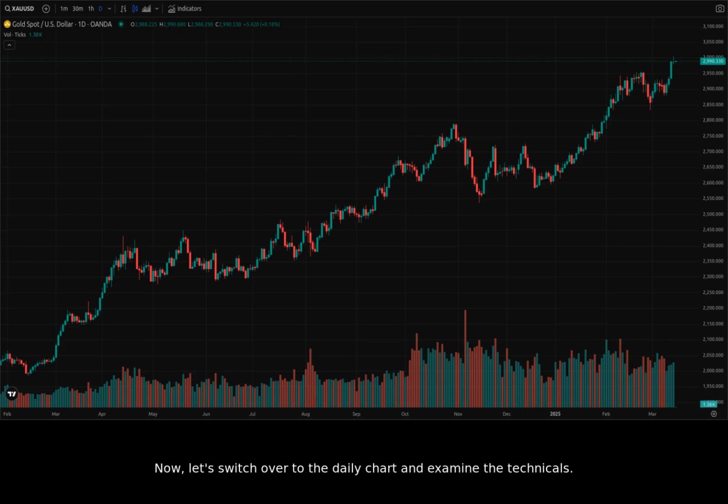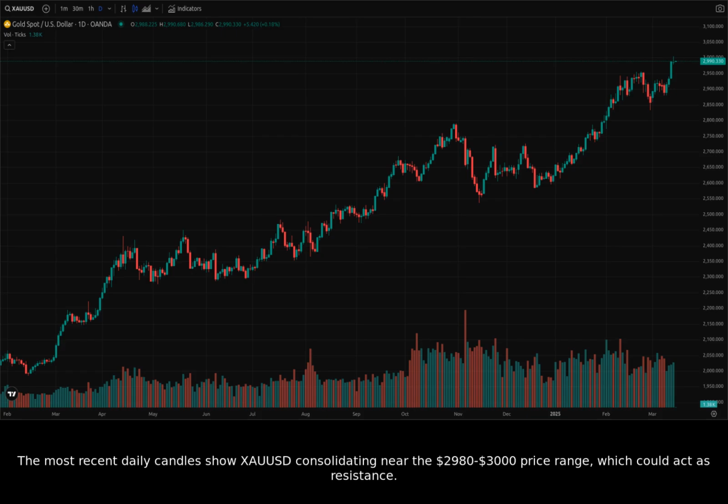Now, let's switch over to the daily chart and examine the technicals. Looking at the last year, XAUUSD has been on a strong uptrend, with some volatility along the way. We can see a significant push upward starting around late February 2025. The most recent daily candles show XAUUSD consolidating near the $2,980 to $3,000 price range, which could act as resistance.